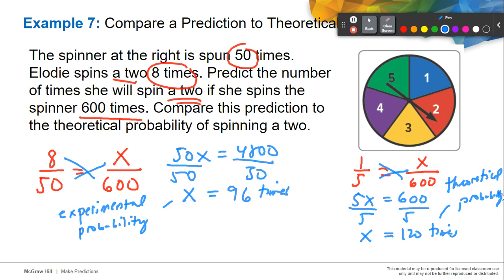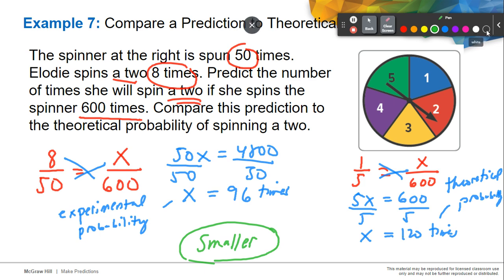As you can see here, our experimental probability is actually smaller than our theoretical probability. That's how you compare the result of experimental probability and theoretical probability. 1 over 5 is 20%, as you all know. So 600 times 20% is actually 120.